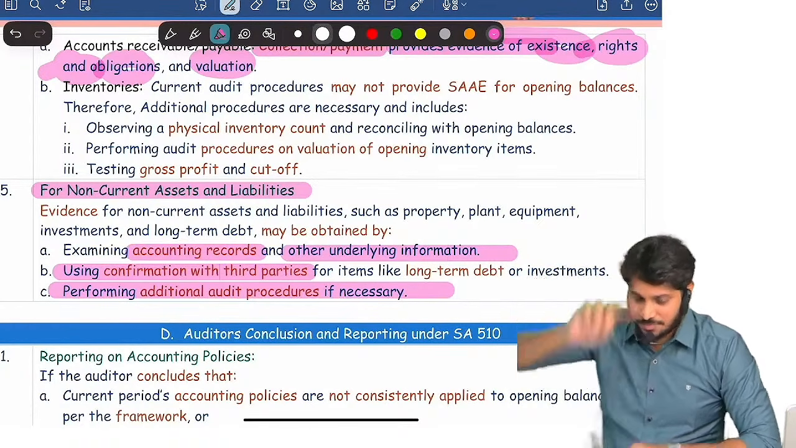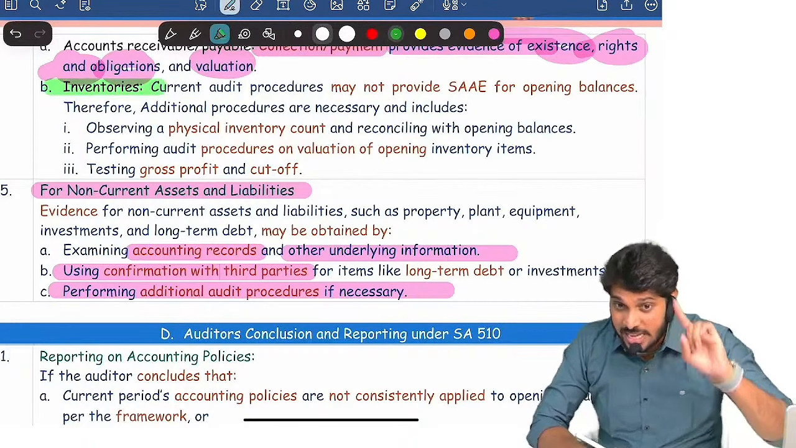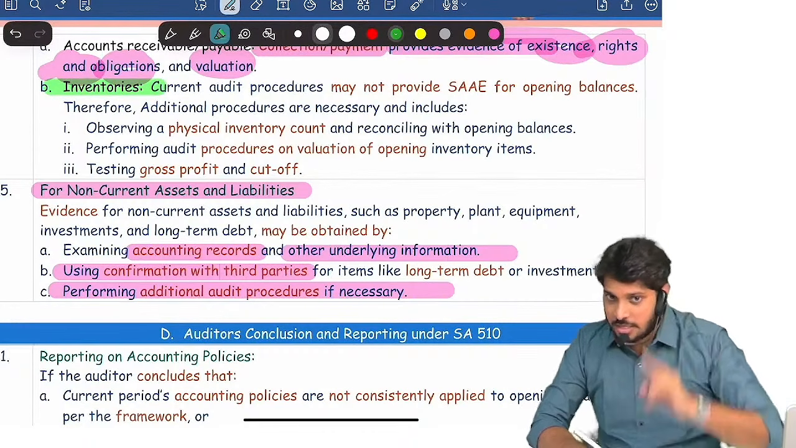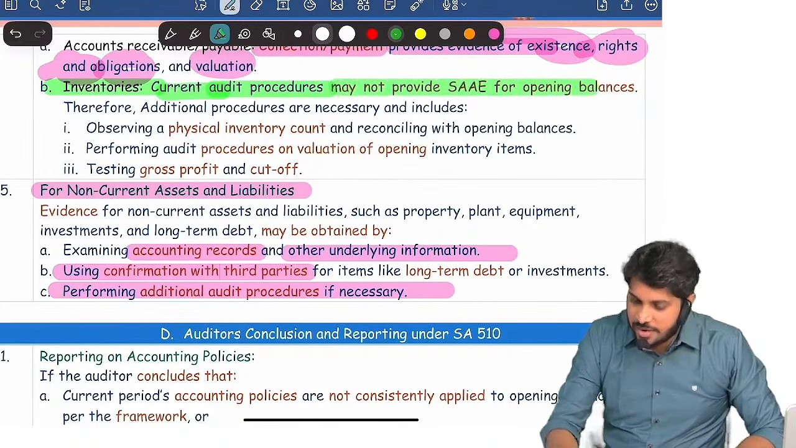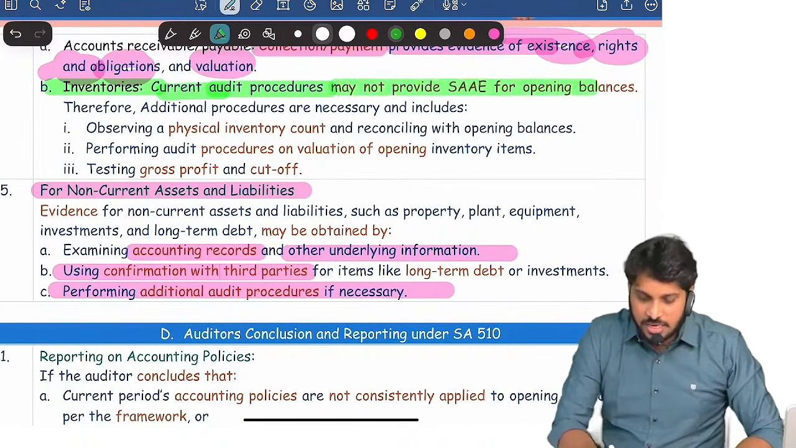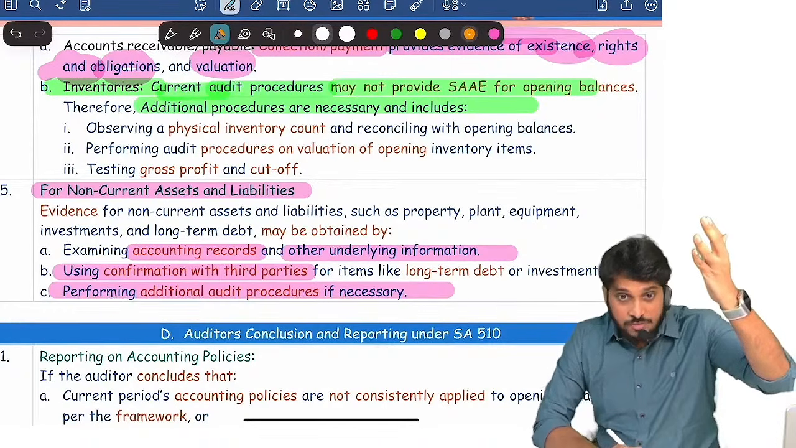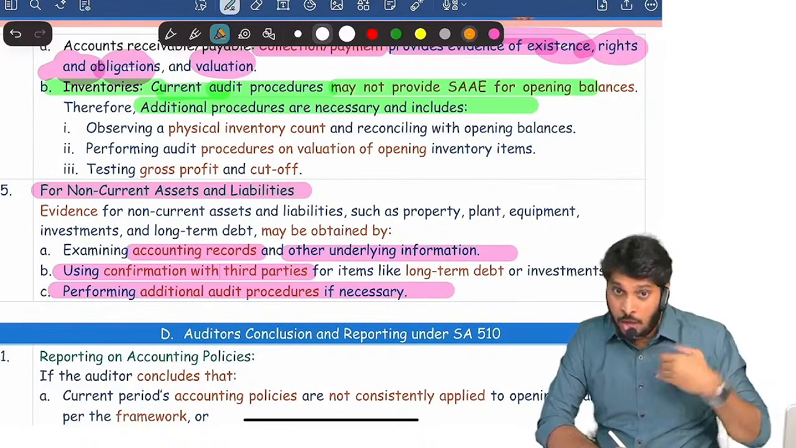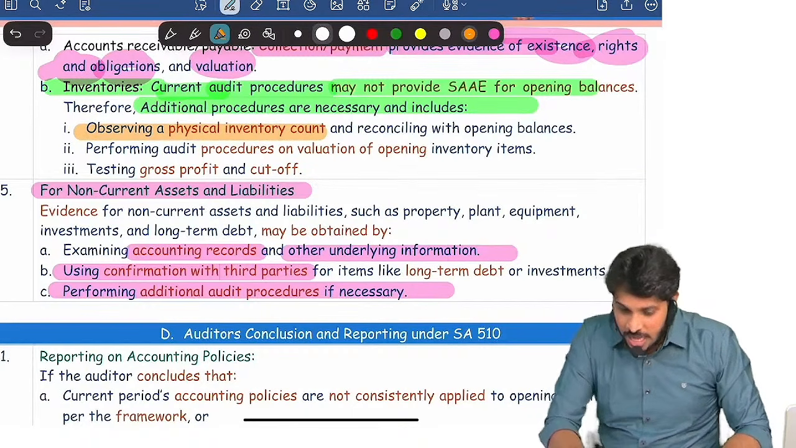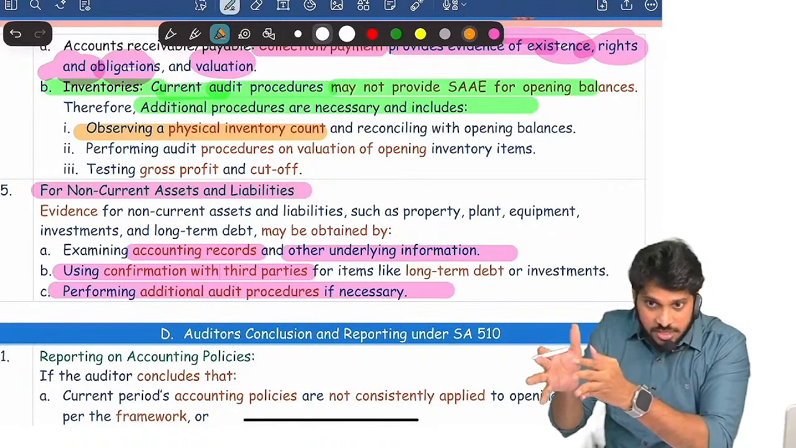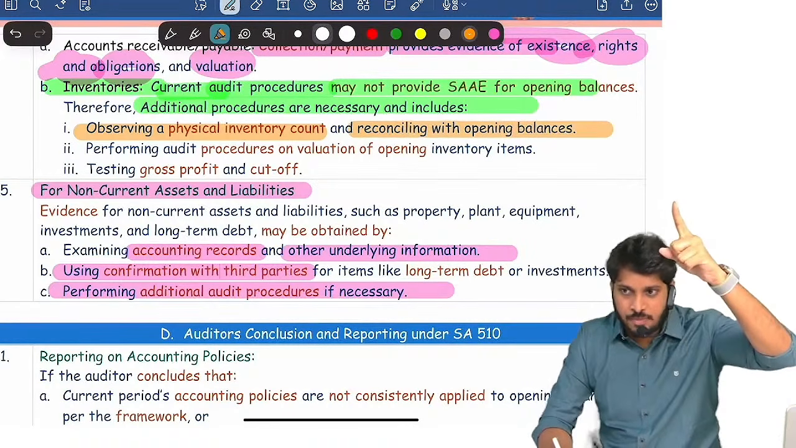Are you clear? For inventory, how do you get evidence? Opening stock, how do you get evidence for inventory? Very difficult. Audit procedures in the current year will not provide evidence for the opening balance of inventory. Therefore, we need to perform additional procedures. Whether the opening balance of inventory is there or not, I don't know. But I will go for physical verification now. And based on the stock I observed in the godown, I will do backward reconciliation to the opening balance.